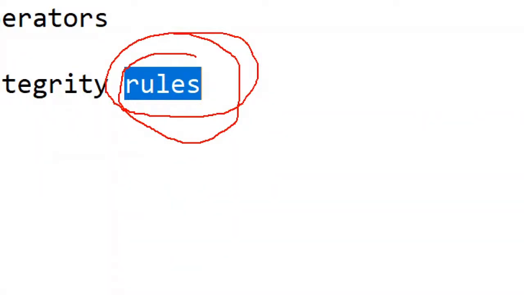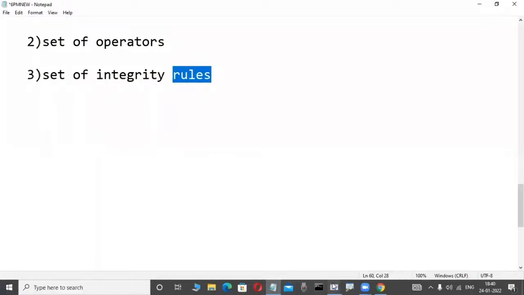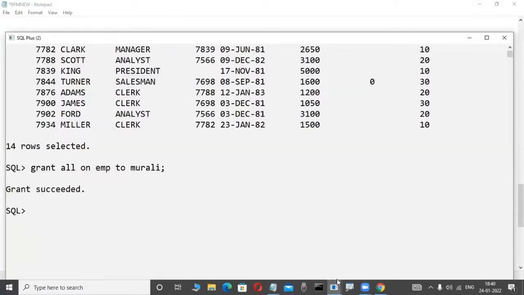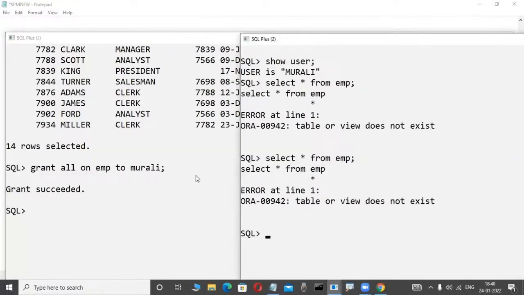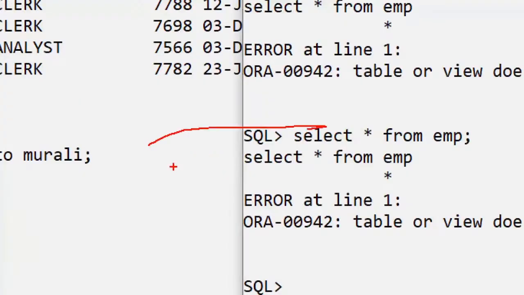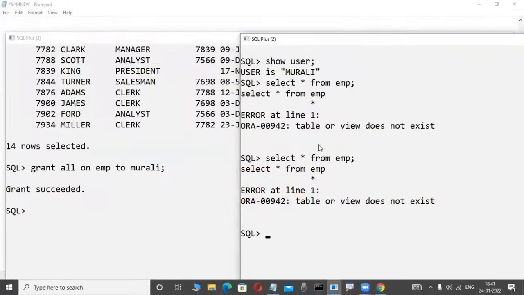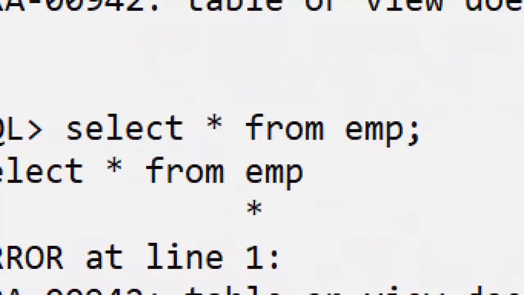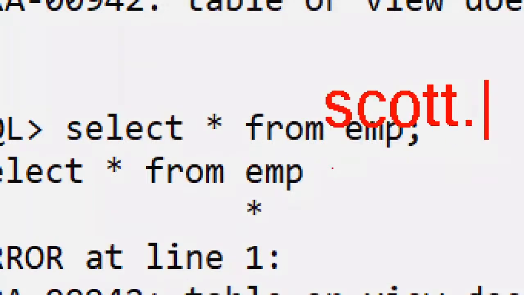What is the rule there? Yes, here. What is the rule there? Now check it out. Concentrate here. If any user is giving a permission to another user, observe here, either a procedure, function, trigger, package, any database object they are giving. Which user is giving the permission, that username dot object name, we are using select star from Scott dot emp. That is a rule. Very important. That is a rule.